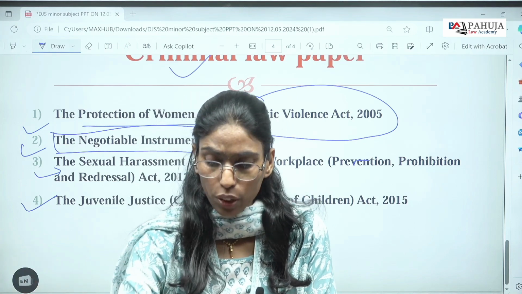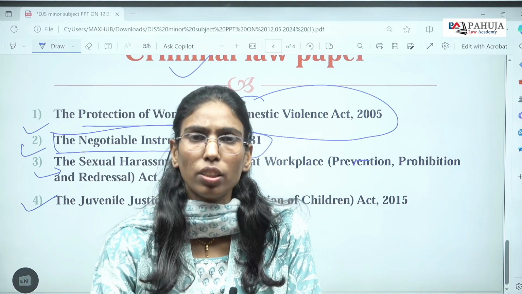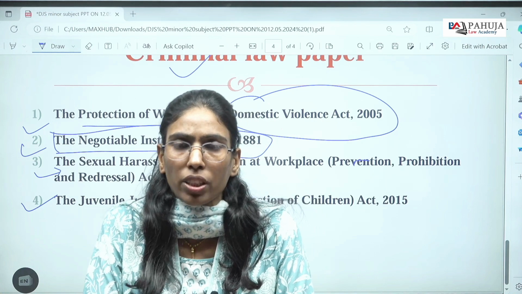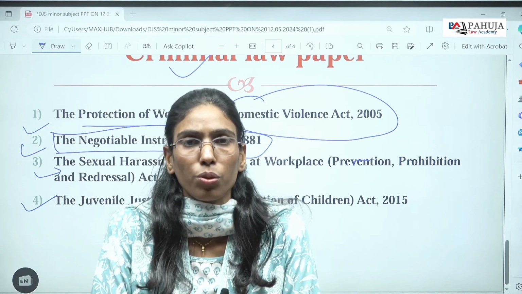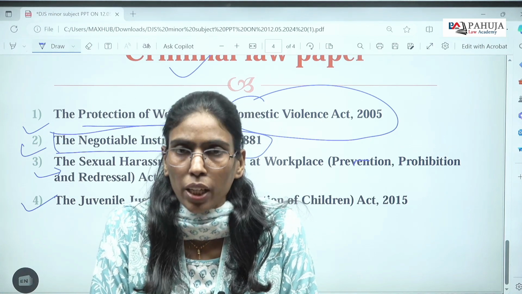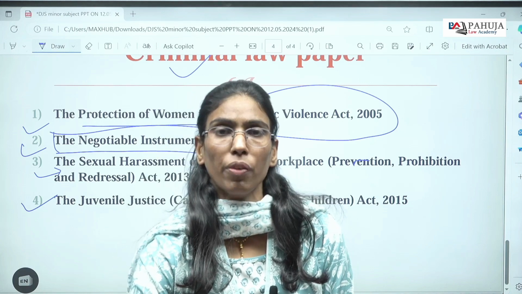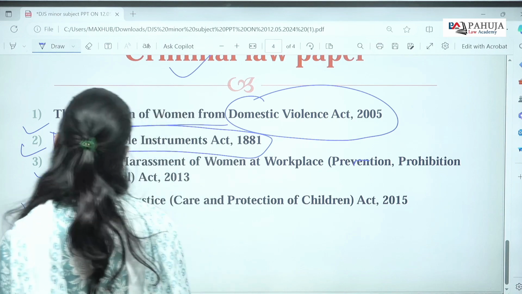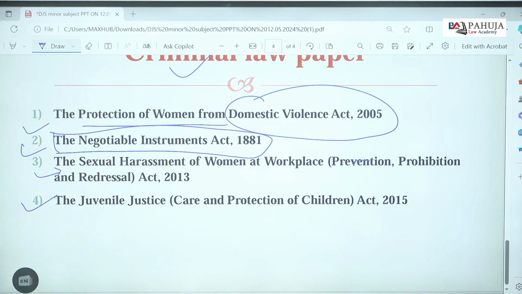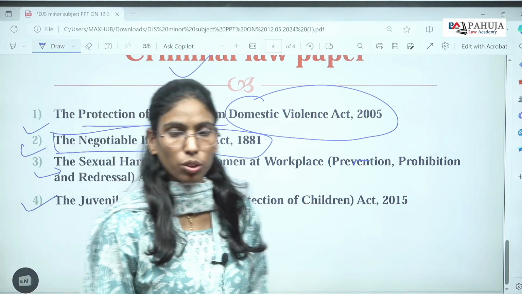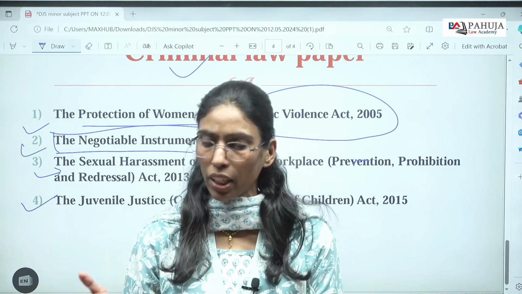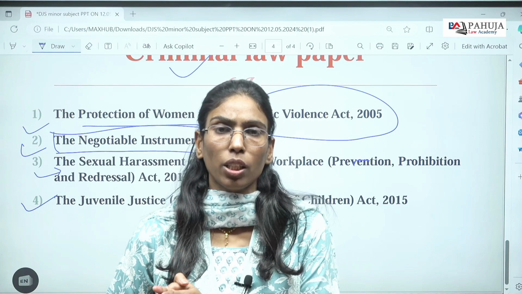So you shouldn't think it is a preparation stage which will take 15 days or 1 month. No, you need to take a lot of time, so you need to make a bifurcation of these subjects. A proper time plan should be there, and only then can you cover these minor subjects. This is the strategy you can follow when starting your preparation for DGS, specifically when you are preparing the minor subjects.